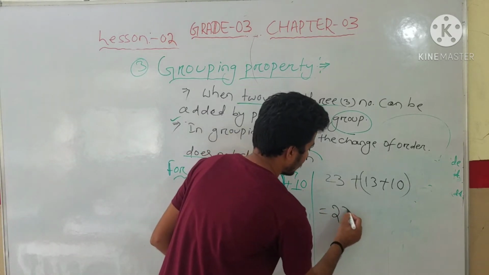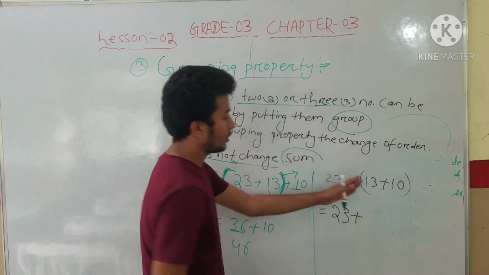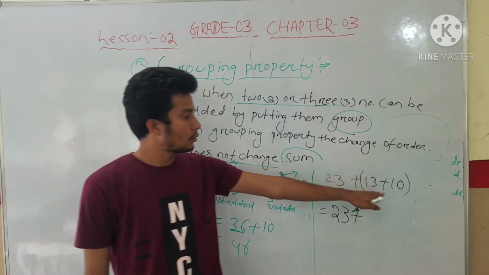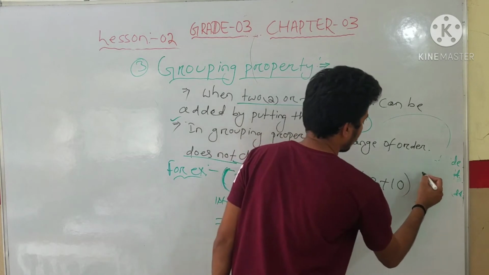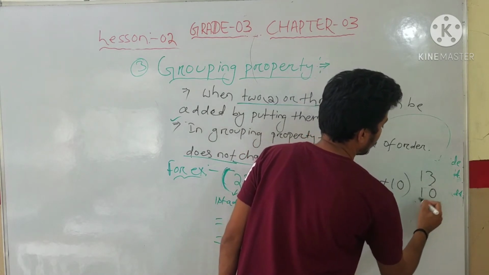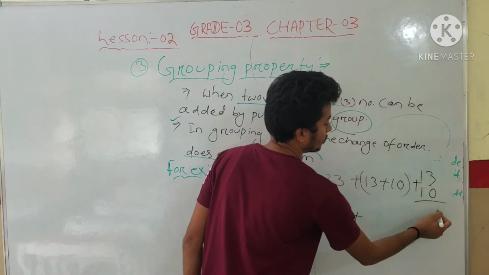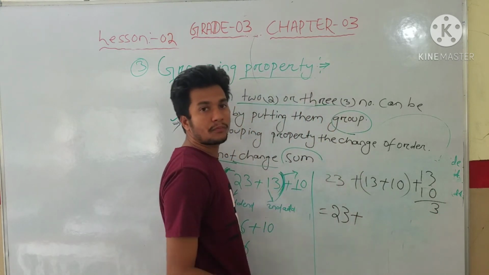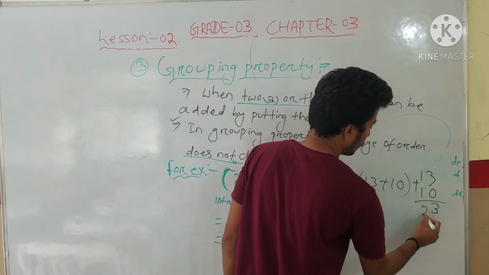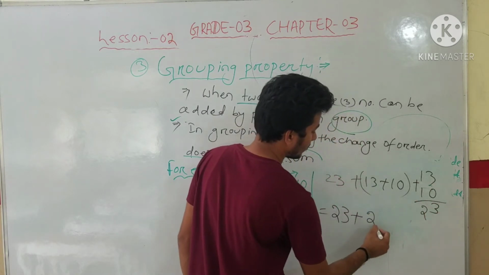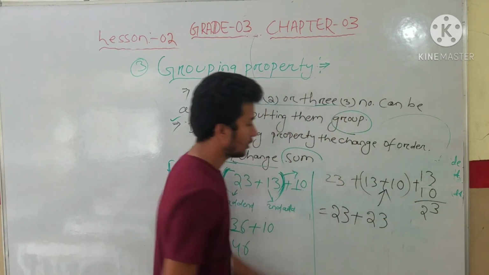Here 23 plus, now we have to add what is inside the bracket: 13 plus 10. We know 3 plus 0 is 3, because we studied it last class, and 1 plus 1 is 2. So the answer is 23. Understood, students?